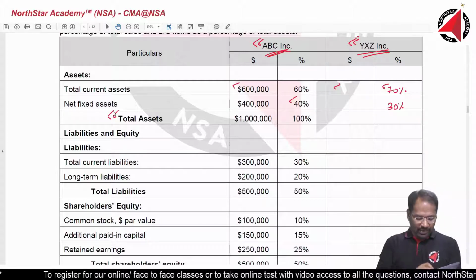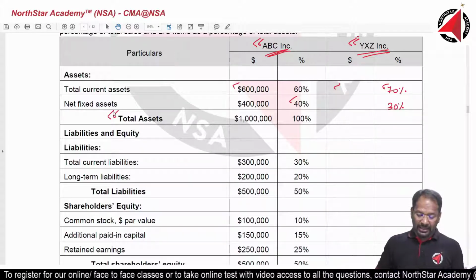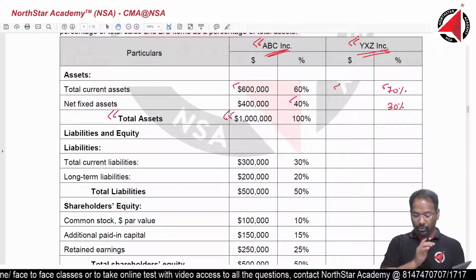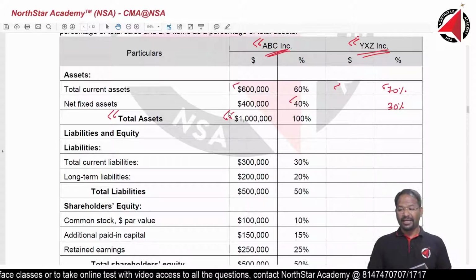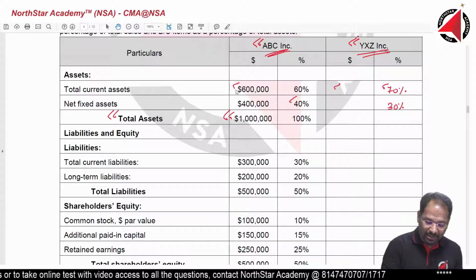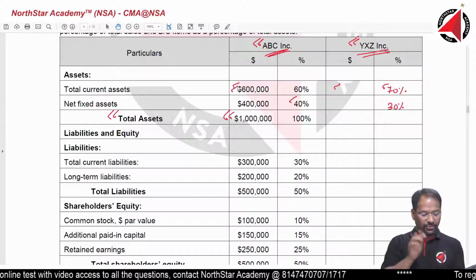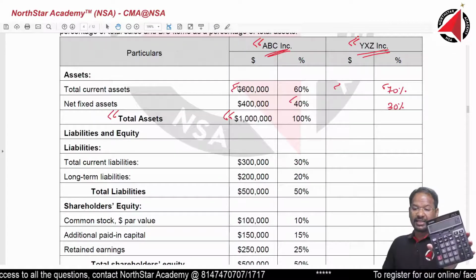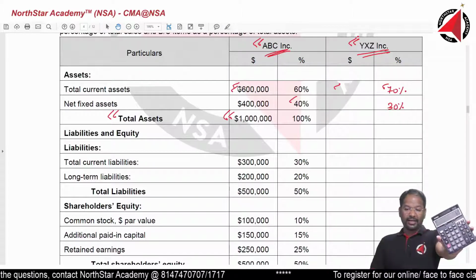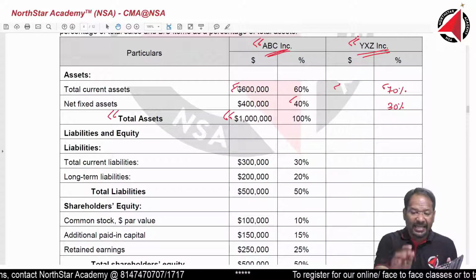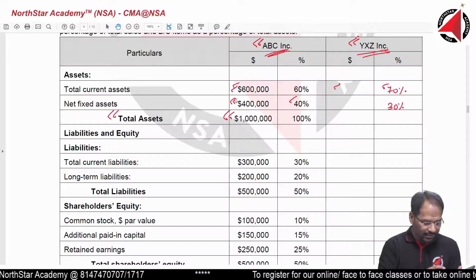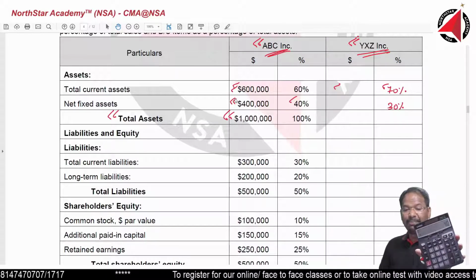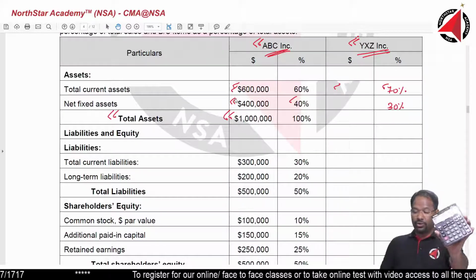So type in the calculator 100 divided by 1 million, into. What is the first number? Type 600,000 equals. You will get 60. Without pressing any additional button, press 400,000 equals. You will get 40. Are you getting it? Please write yes or no. If you are not getting it, please write no.